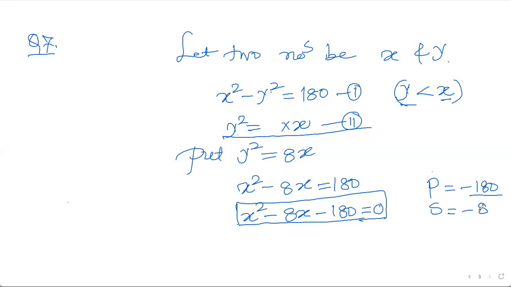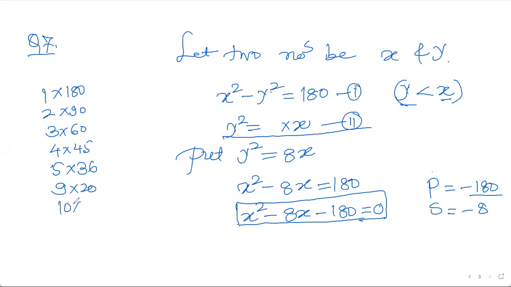So now if you do it this way: 1 into 180, 2 into 90, 3 into 60, 4 into 45, 5 into 36, 9 into 20, 10 into 18, and this is the thief which I want to look for. In this way I'm filtering out where the thief is hiding. So I've got the thief here.